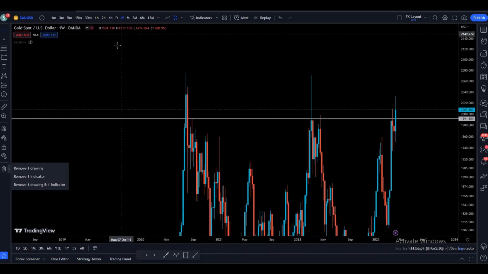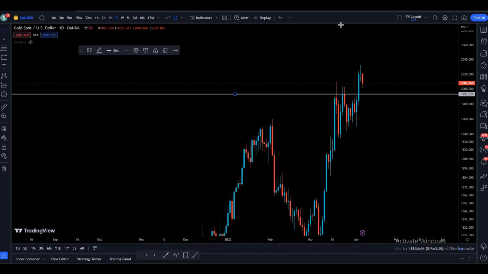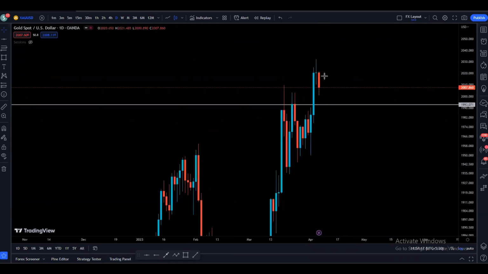Now let us see what is happening on the daily time frame. On the daily time frame, as we can see, the price created a new high here, and we had the daily candle close bearish. So basically we have a new resistance created by the price there as well. So there is a potential for the daily candles to come down and finally maybe find some kind of support to come up and retest these highs as we saw on the weekly and the monthly time frame.